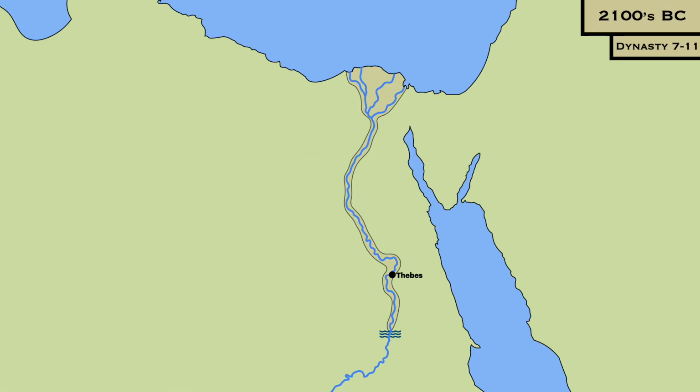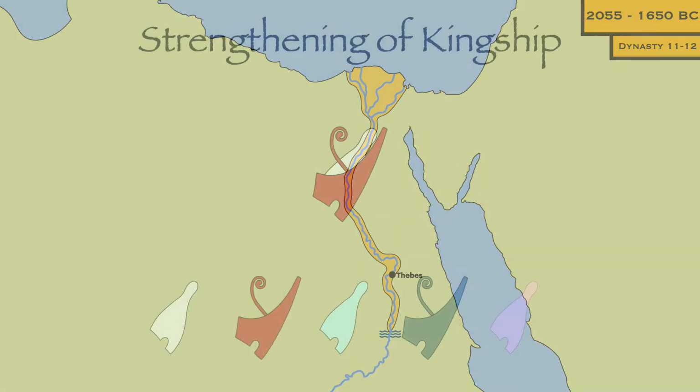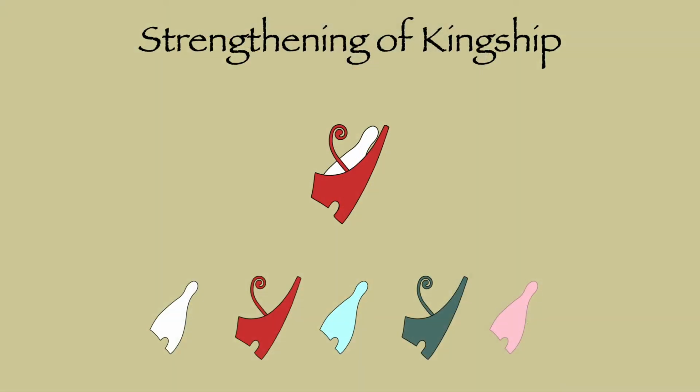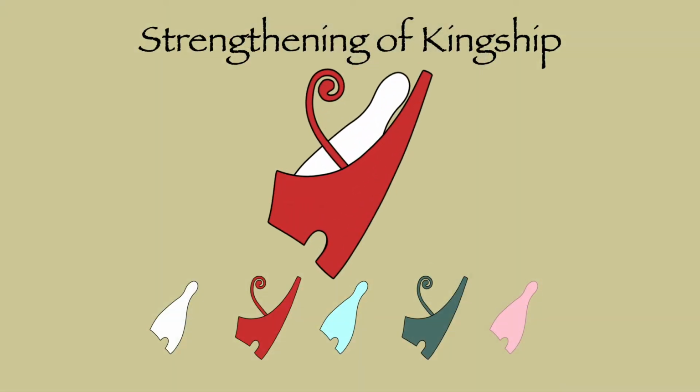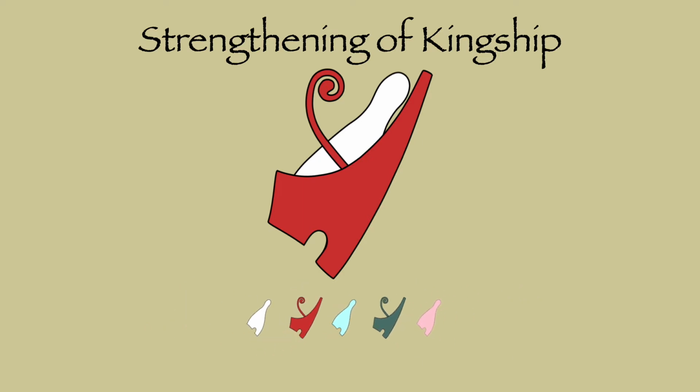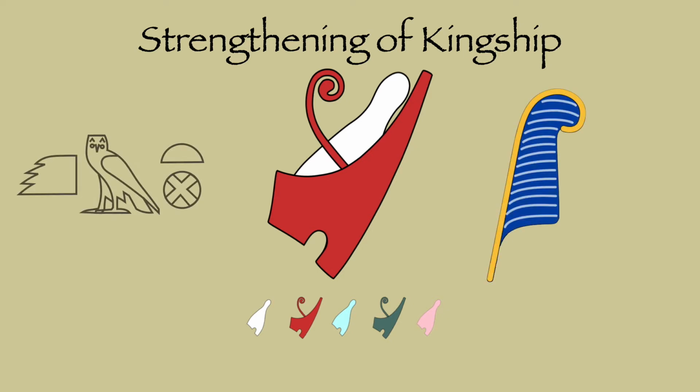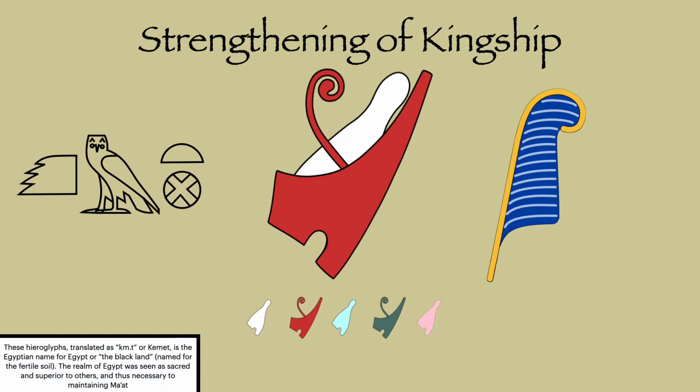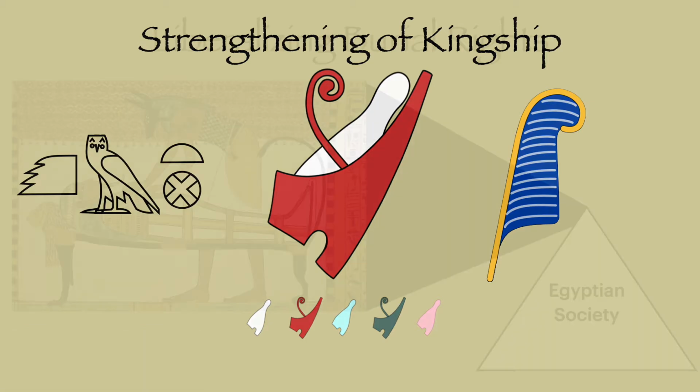Eventually, however, the pharaohs of Dynasty 11 reunified the state, and here we see some of the subtle evolutions that took place throughout Egyptian history. First, the concept of kingship and divine rule was strengthened as a backlash to the political fragmentation and instability of the intermediate period. The concept of kingship was closely tied to the concept of Ma'at, or order, which was meant to keep harmony in the world and keep the world going.